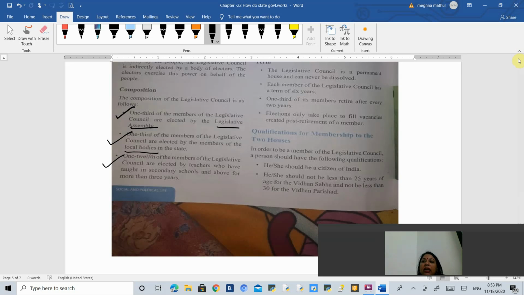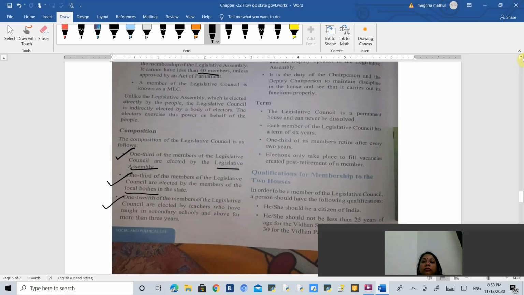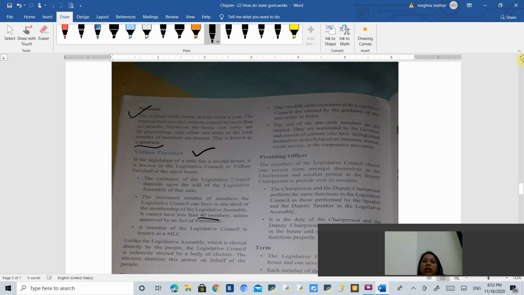Okay, then 1/12 of the members of the council are elected by the graduates of any government university. Okay, and the remaining 1/6 of the members are chosen by the governor.